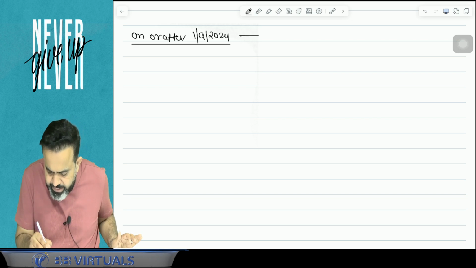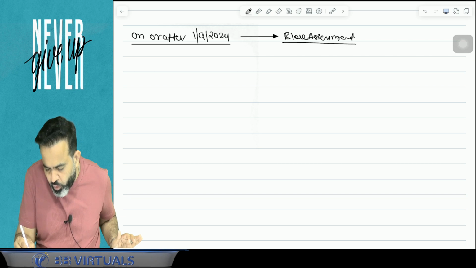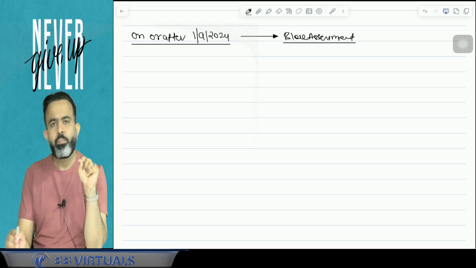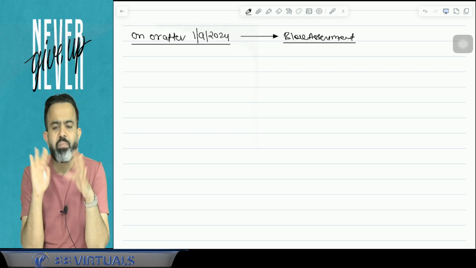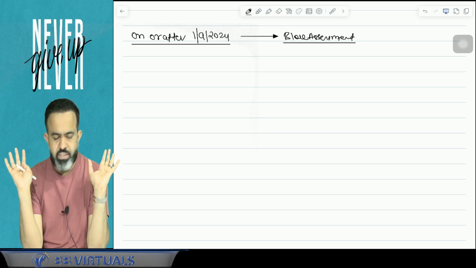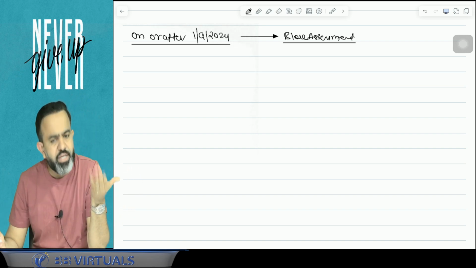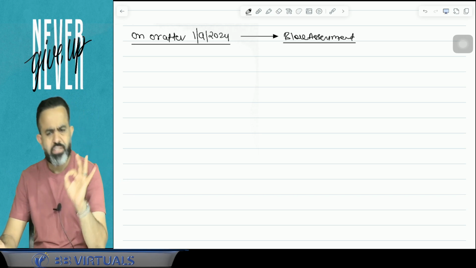So guys, they started one concept called block assessment from this year. That block assessment was in the law before 2021, but in 2021 Nirmala Sitharaman ji removed the block assessment system. And again from this year, she reintroduced the block assessment system in case of raid cases. Now, what is block assessment?